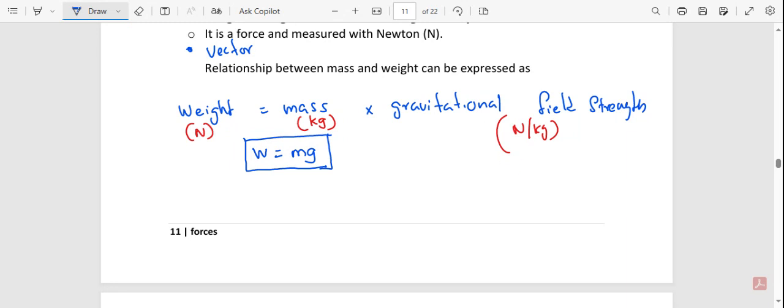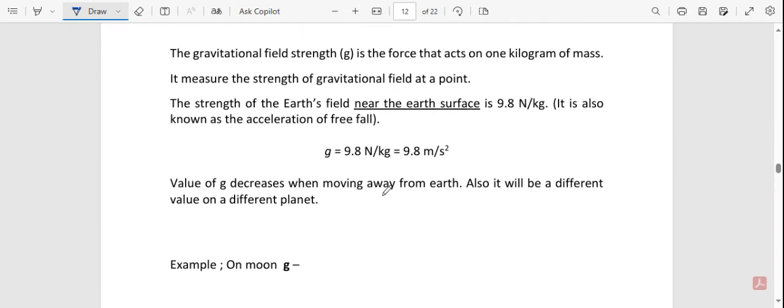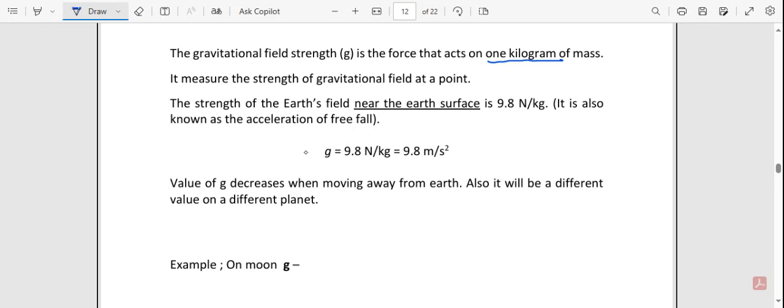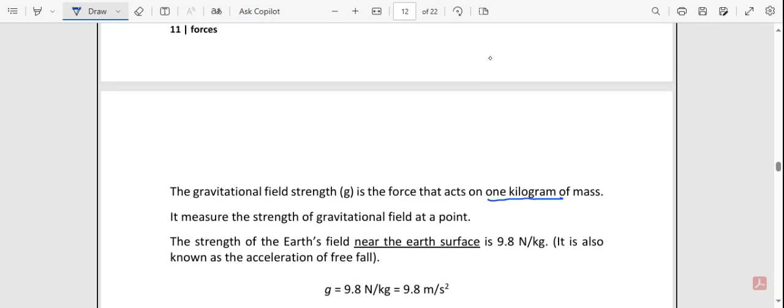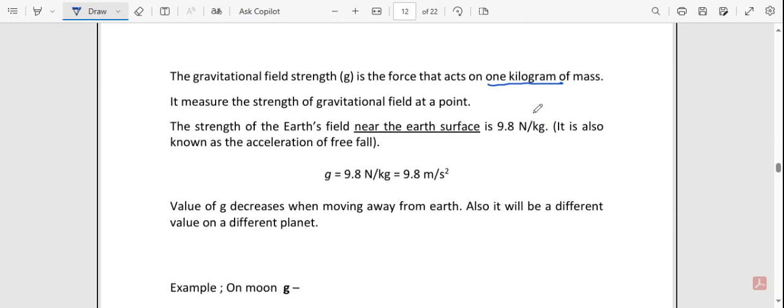Okay, we're still writing. Here I have mentioned the gravitational field strength is the force that acts on 1 kilogram of mass. It measures the strength of a gravitational field at a point. The strength of the Earth's gravitational field near the Earth's surface is 9.8 newtons per kilogram. It is also known as the acceleration of free fall. So the unit newtons per kilogram is also equal to the acceleration unit. How this is coming about, you can prove like this.